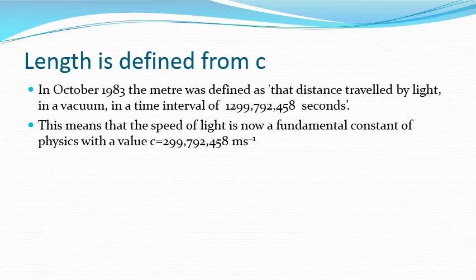Since 1983, the meter is defined as the distance light travels in a particular interval of time. It used to be a fixed meter length of material, but that changed slightly with temperature, although they can pick materials that don't change significantly, it was changing a little bit, so the meter is now defined from the speed of light.